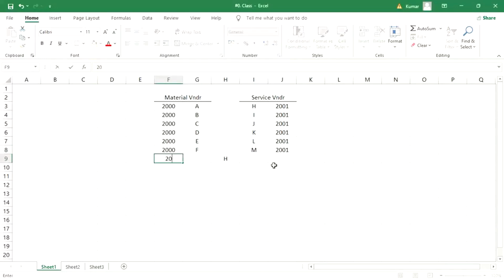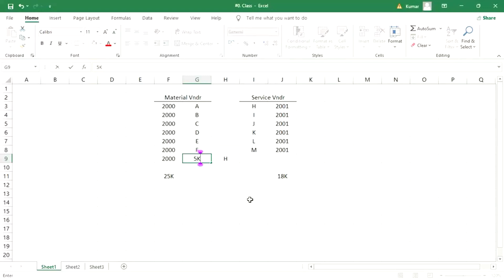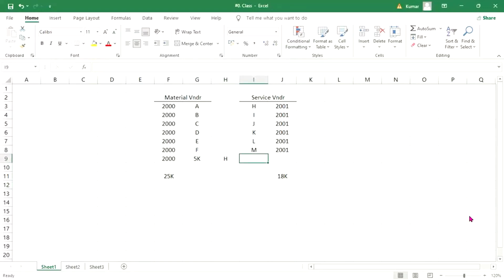Let's suppose I have assigned this reconciliation account, right? So now overall, if you check, the balance is 25K. And here the balance is, let's suppose, 18K. Now we have received one material invoice worth 5K, and we have received one service invoice worth 4K.